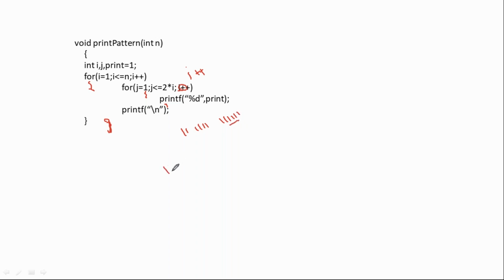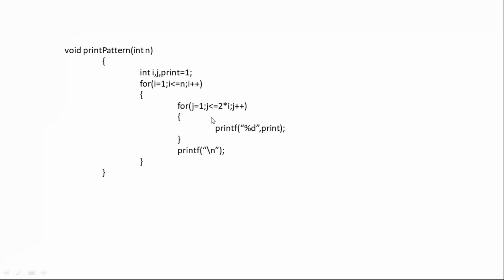But your output should be like this, right? Your expected output is this. So this is the correction, the only thing. So debugging is very important. I think Monica and Manjit Navesri have corrected it. Yeah, see, the only correction is j plus plus, and also these brackets are very important. Otherwise your output would be totally different.